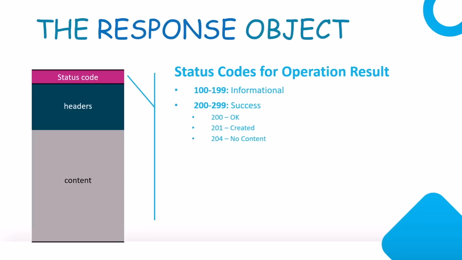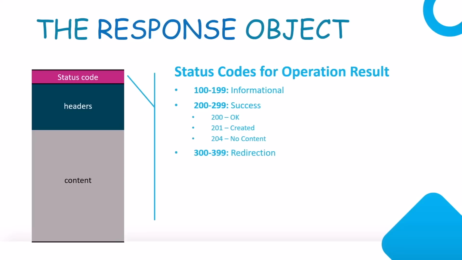Then next we have 201, which means created. If you are posting something, then you can return to the client that the resource was created on the server. That defines 201. Then we also have 204, no content. This is more common when we are updating something, because when we update a record, we just want the user or client to know that the update was successful, and we do not want to pass the updated record. In that case, we will return 204, which basically means no content. But as you can see, it is within the success bracket. That means everything was successful, but we do not have any content to return.